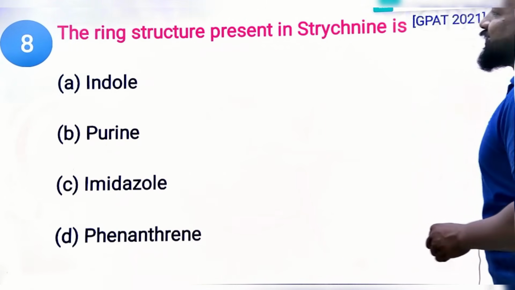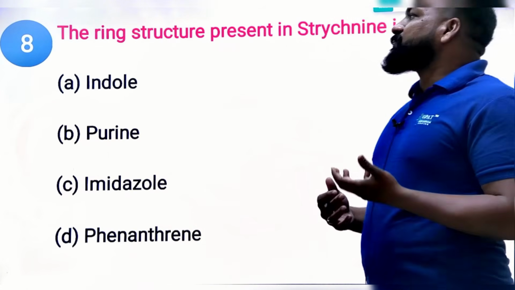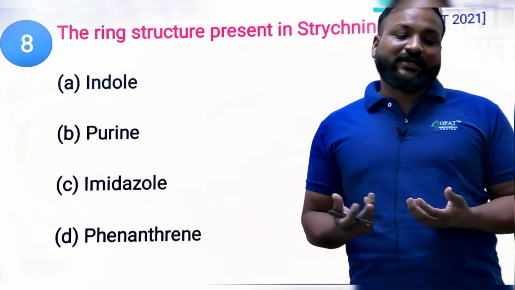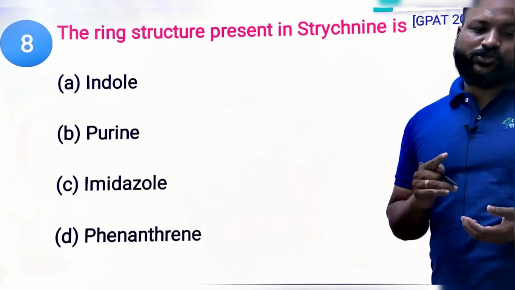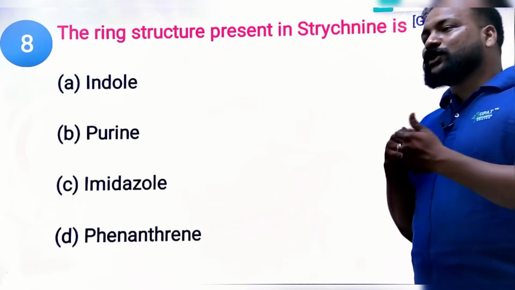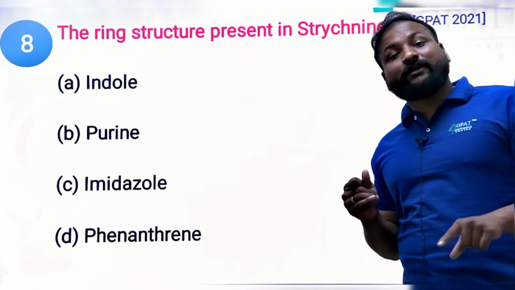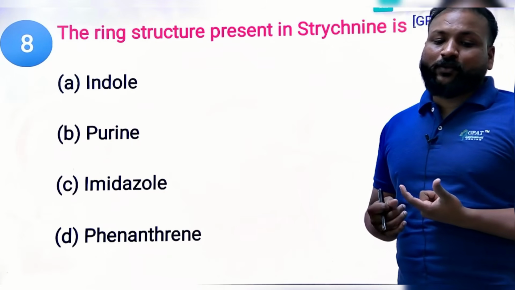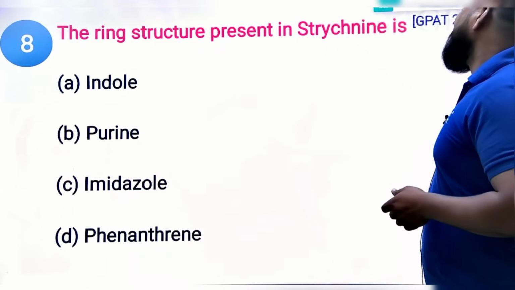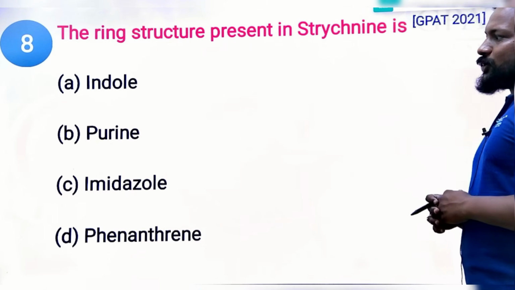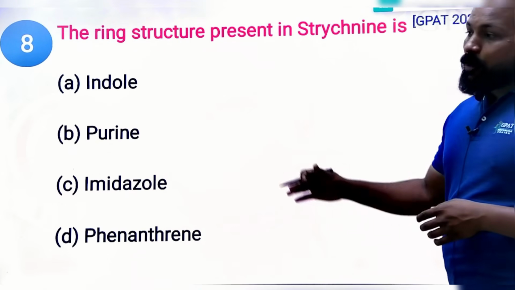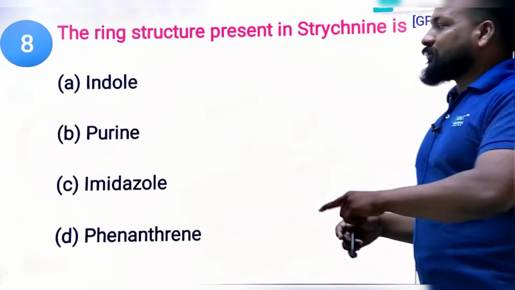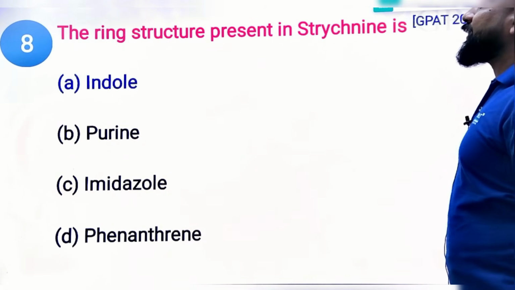Next question. The ring structure present in strychnine is, again the question is repeated. Clear? So they'll ask you in an indirect form. And again in 2021 they gave the same question. That's why you need to rely on previous year question papers, so you'll understand what weightage each topic has. Now option A indole, option B purine, imidazole and phenanthrene. See, options have changed here. In the previous question there were different options. Undoubtedly it is an indole alkaloid without any doubt.